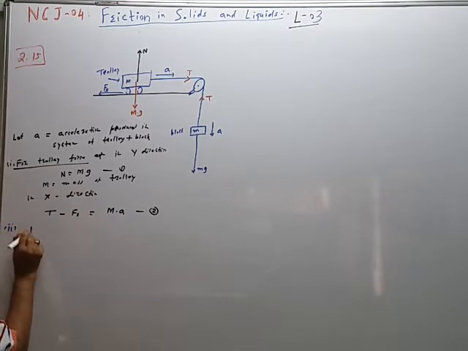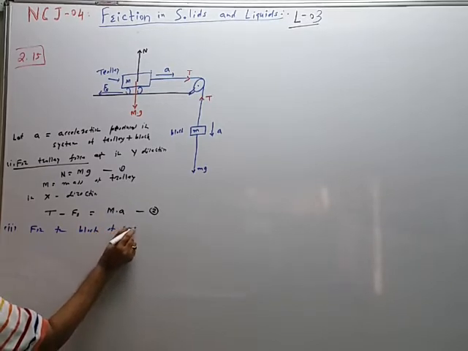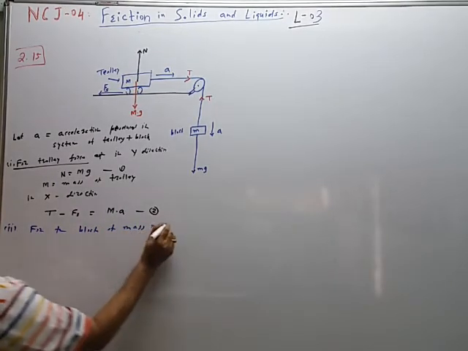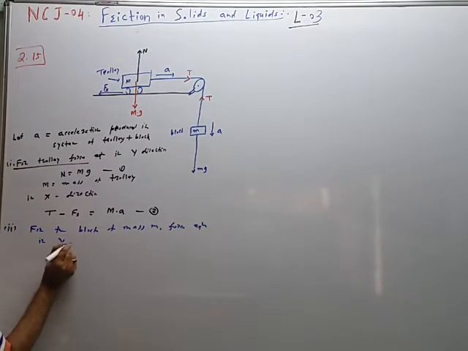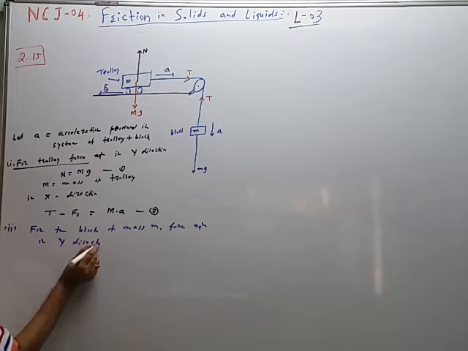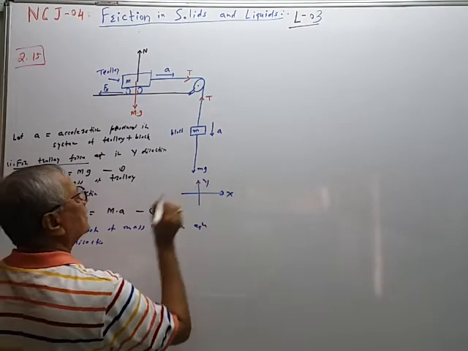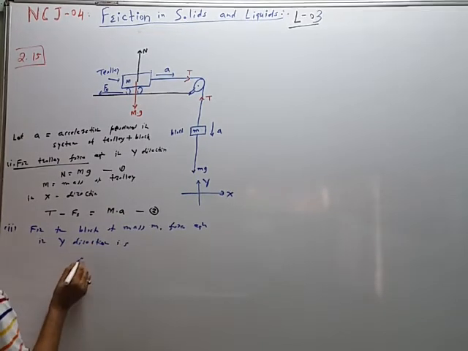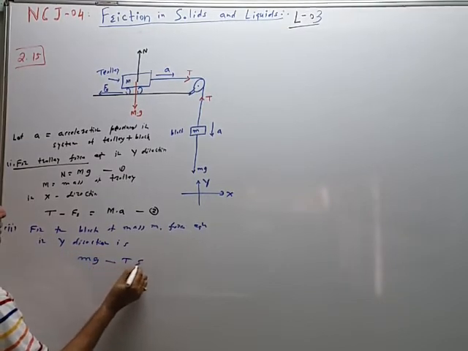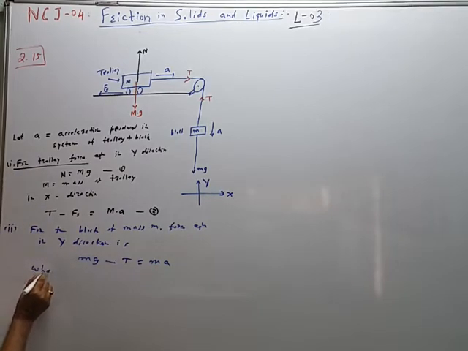Second, for the block of mass m, the force equation in y direction. This is the x-axis, this is the y-axis. In y direction, mg minus tension T is equal to mass into acceleration.